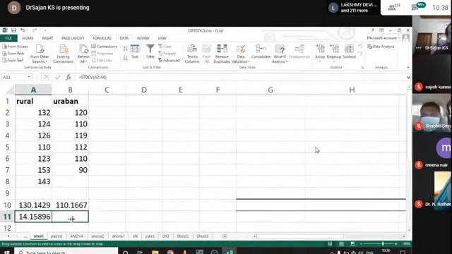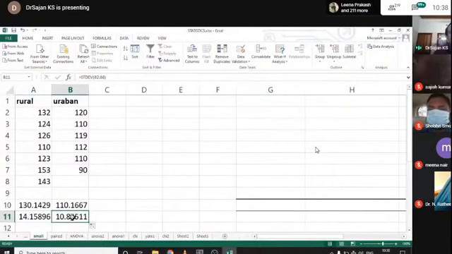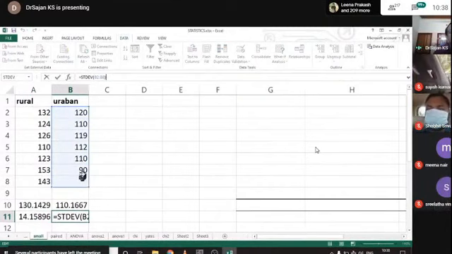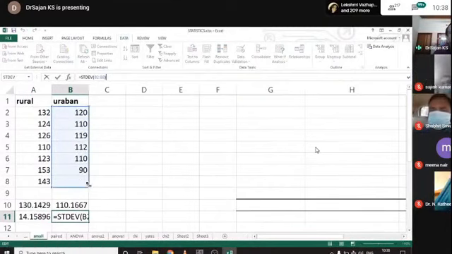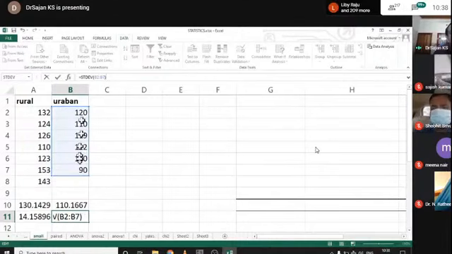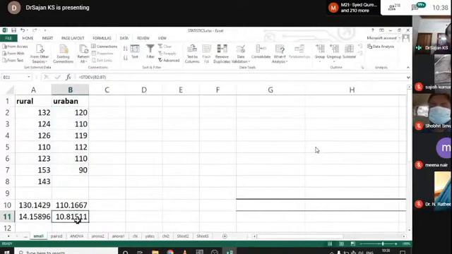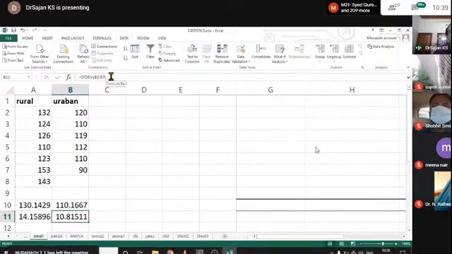Just click and drag here, but it may not be correct. Again you can check whether it is correct by double click. Here the data is selected up to this area, so it may not be correct. So you have to reduce the data from B2 to B7. Always verify whether your data series is correct or not by clicking on the formula bar.